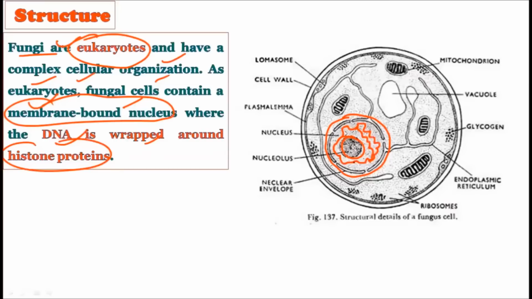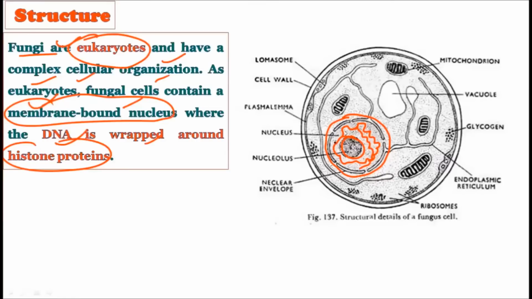Okay, so DNA is well protected inside the nucleus in the fungi, because fungi are eukaryotic organisms. They show a very well defined nucleus. Bacteria, when we studied them, do not have a well defined nucleus, and that is why they belong to the prokaryotes. But fungi, which are eukaryotes, show a very well defined nucleus, and inside the nucleus they have the DNA which is wrapped around the histone proteins.